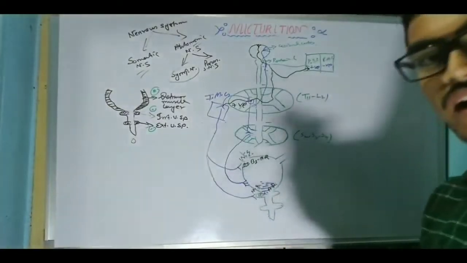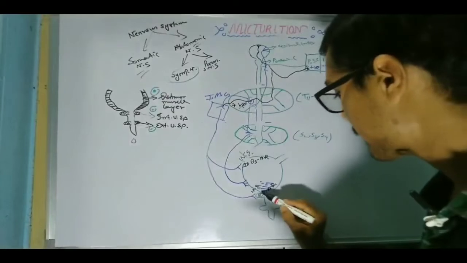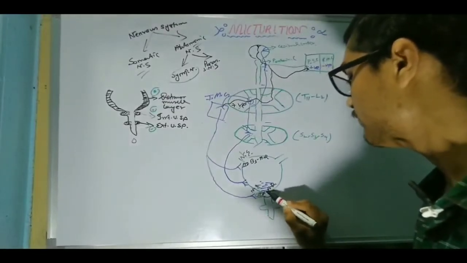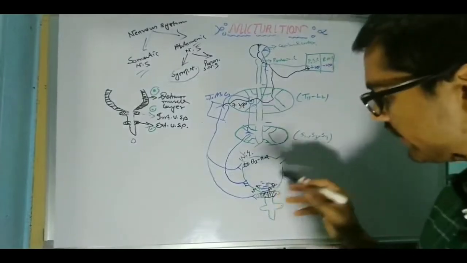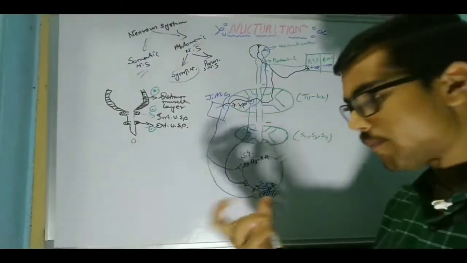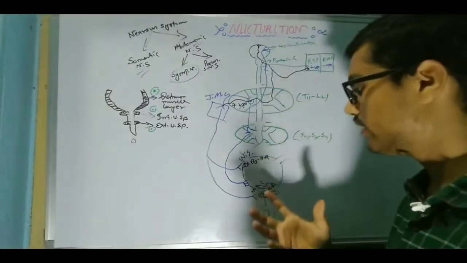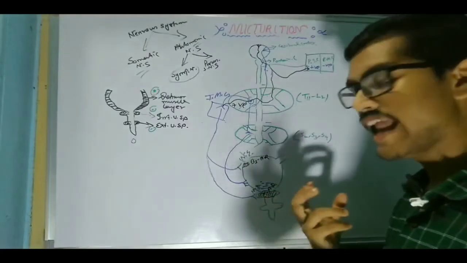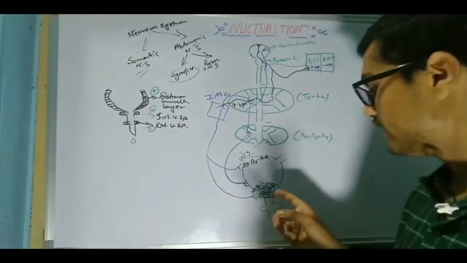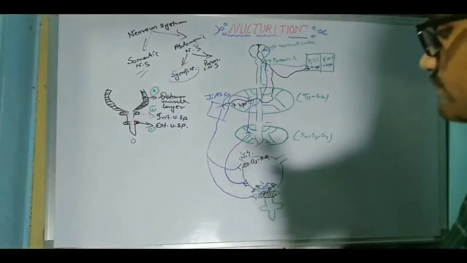It will contract the internal urethral sphincter and close the bladder outlet, because if the internal urethral sphincter becomes open, urine will not be able to be stored in the urinary bladder. To store urine, it is highly necessary to close both the internal and the external urethral sphincter.